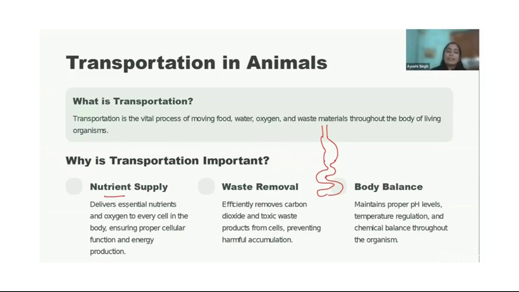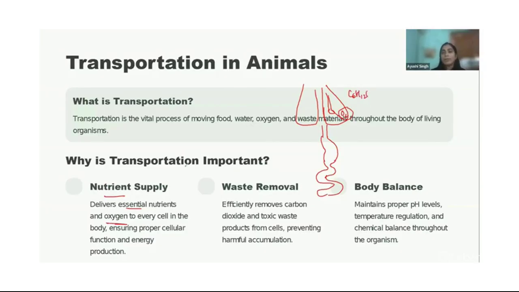This helps in delivering the essential nutrients, and it also carries the oxygen which is exchanged in the lungs. Let's say this is your lung. Here, in the alveoli, the exchange of gases takes place and oxygen comes into the blood, and from here it reaches the cells, where you derive energy using oxygen and your glucose.